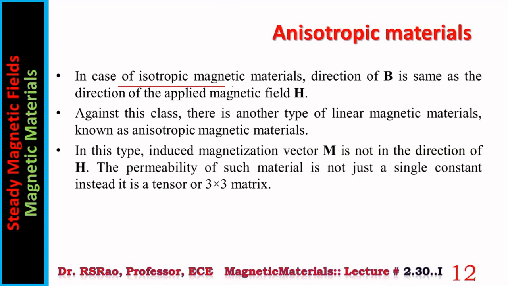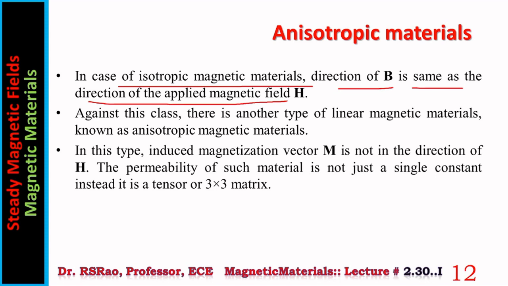In the case of isotropic magnetic materials, the direction of B is the same as the direction of the applied magnetic field. Several types of divisions are there. One division is into isotropic and non-isotropic. In isotropic materials, the direction of B is the same as the applied field H.